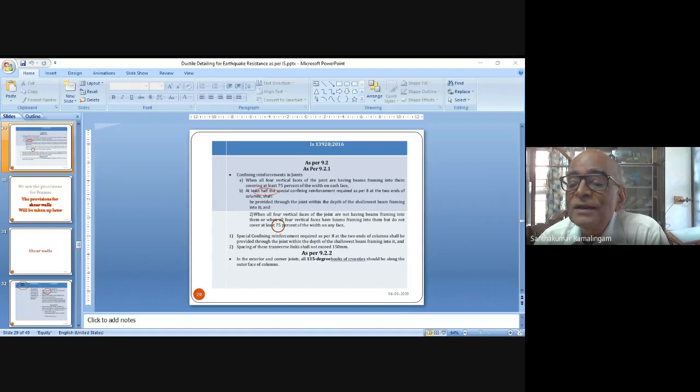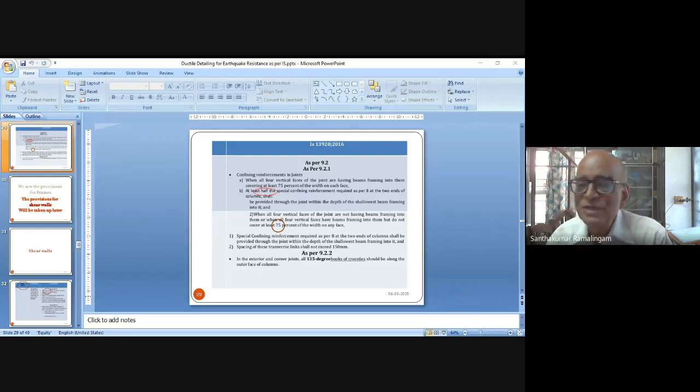Really speaking, there are three different systems. Number one is a framed system, in which the aspect ratio is 0.4 for the column. Number two is the shear wall system, in which you have walls and aspect ratio for the walls are given.